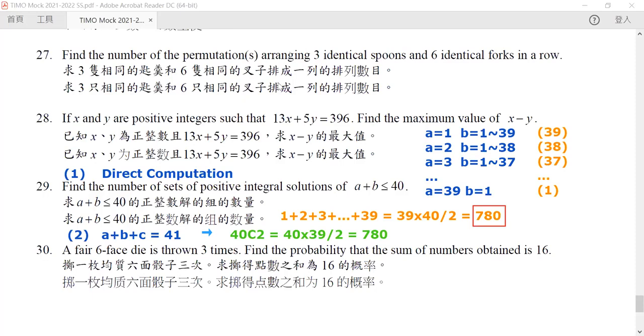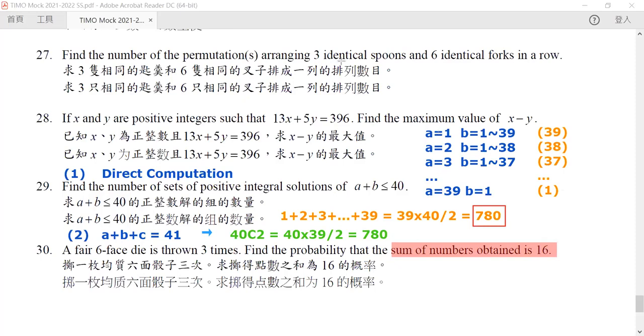Okay, so now let's go to our final question. A fair dice is thrown 3 times. Find the probability that the sum of the numbers obtained is equal to 16. Now this question seems impossible until you realize that there are not many ways for you to throw a 16.